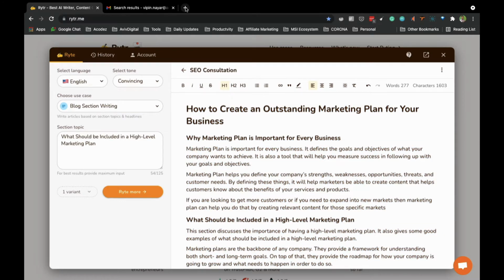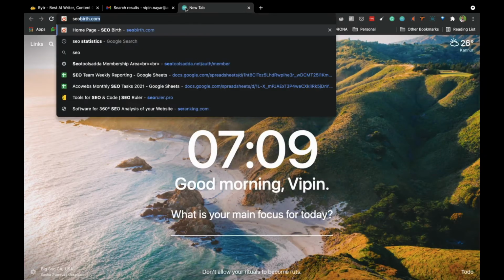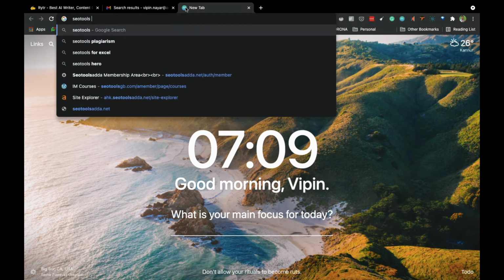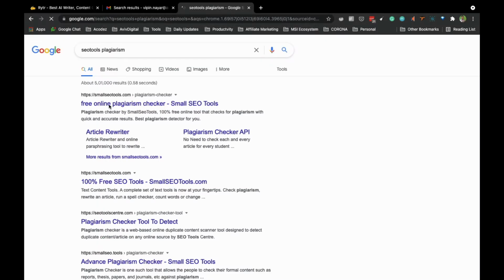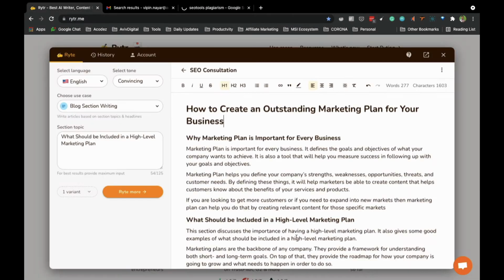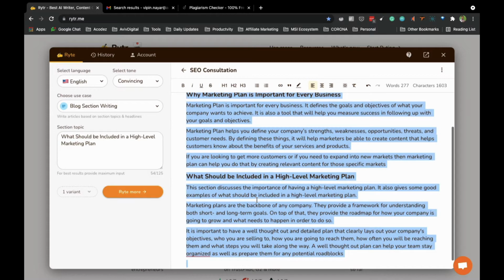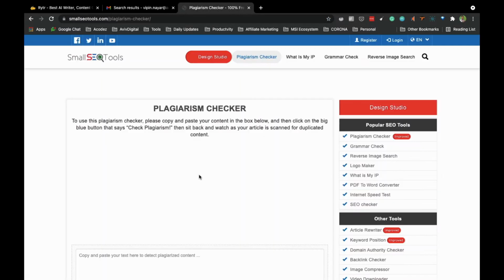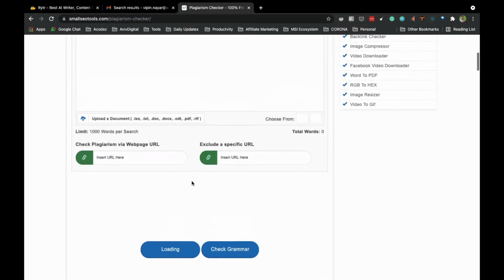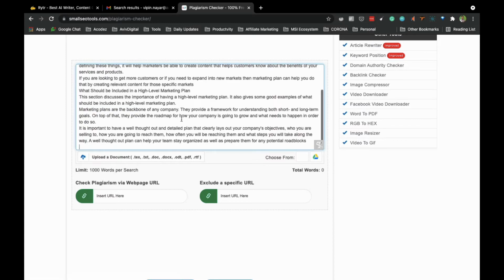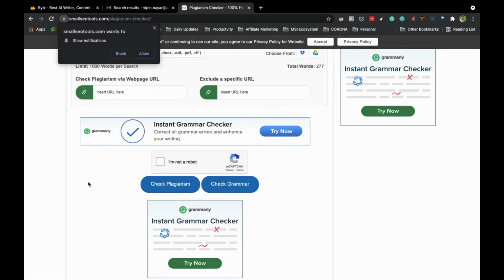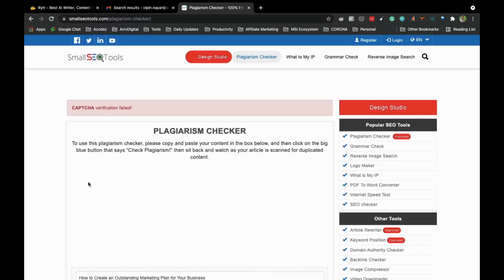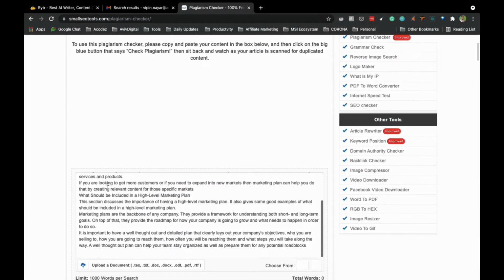And when you go and check this in SEO tools, plagiarism checker, I just wanted to check how much plagiarism is there. So it's a free plagiarism checker. I have already checked in my Copyscape, but I just wanted to show it here. So when you put the content here and check plagiarism, I have seen very less plagiarism for this particular content.